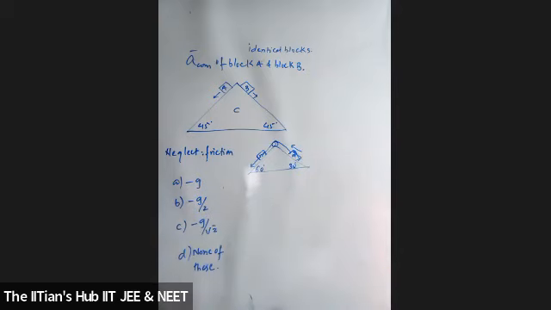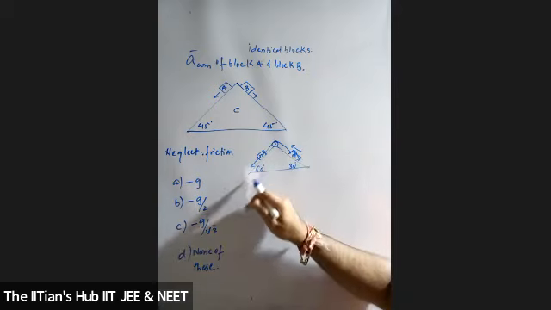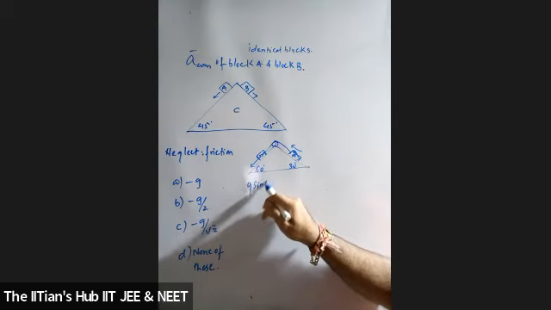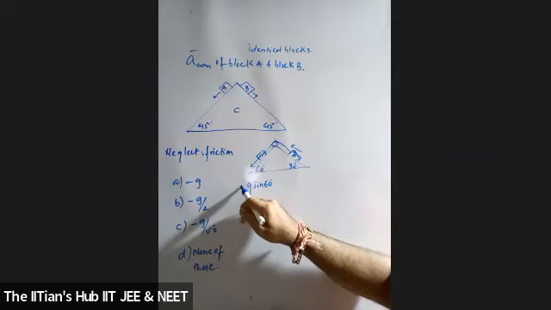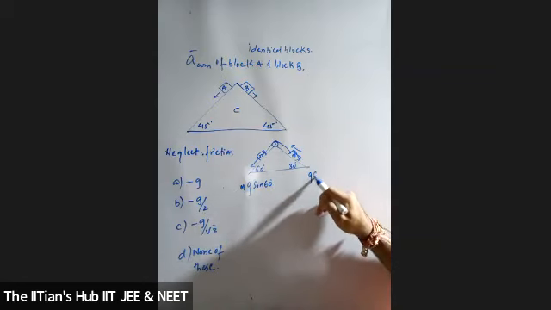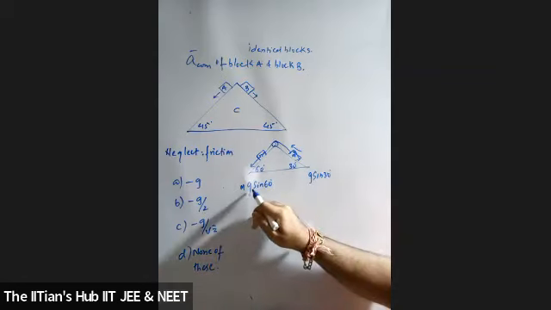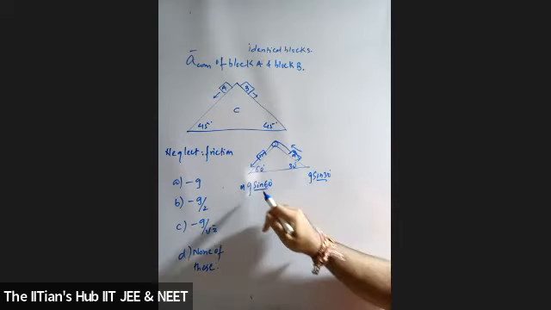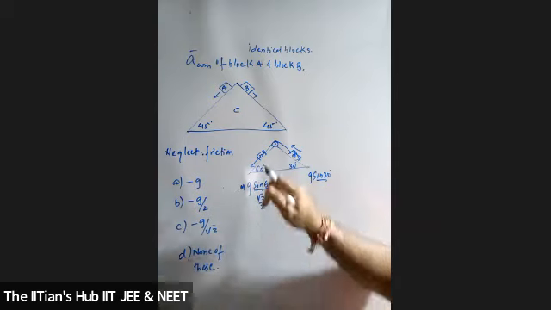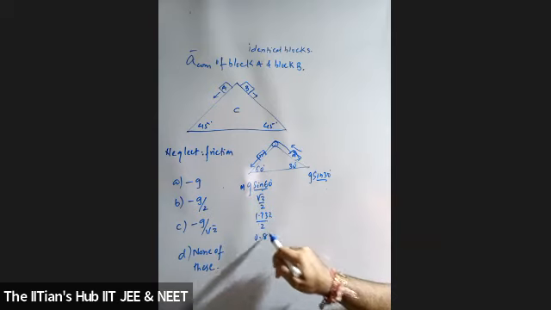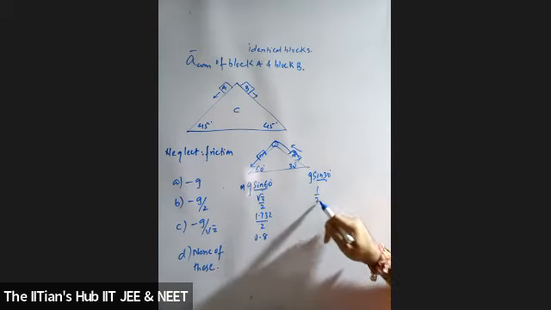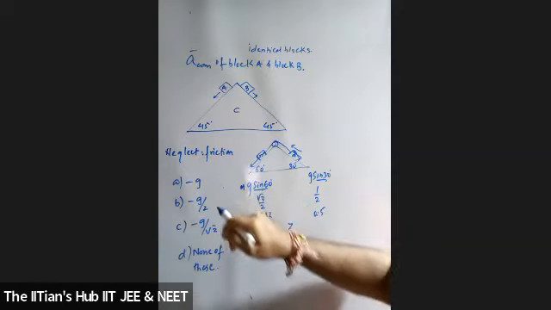Why, brother? What's the reason behind it? Because its acceleration is g sin theta, right? Down the inclined plane. Understood? Here mg sin theta, and for the other one it will be g sin 30. Tell me, is sin 60 greater or sin 30 greater? Sin 60 is √3/2, so 1.732 divided by 2, approximately 0.866, and sin 30 is half, nearly 0.5. So this acceleration is greater, so the motion will be in this direction.